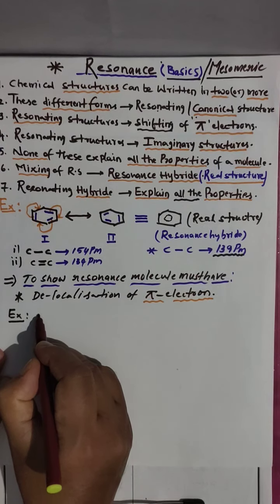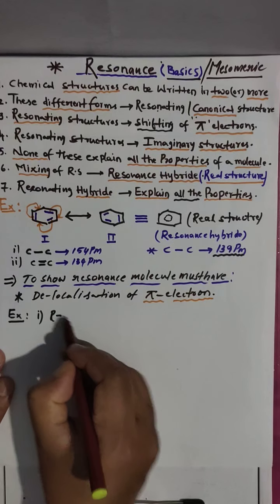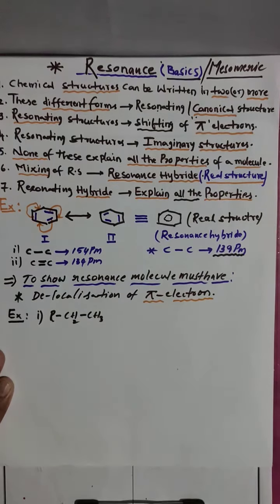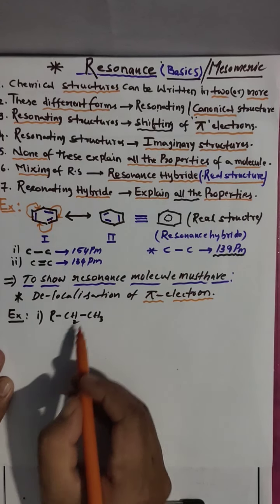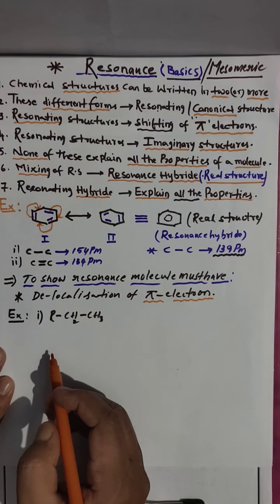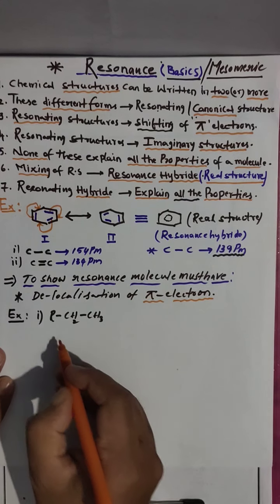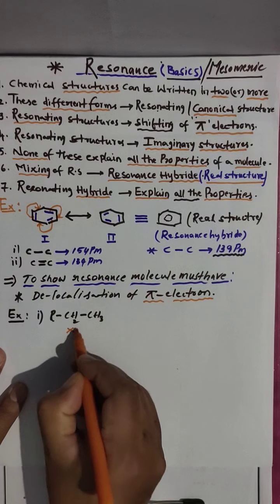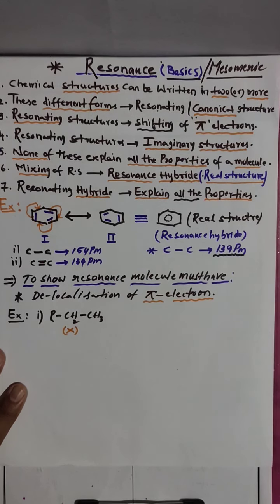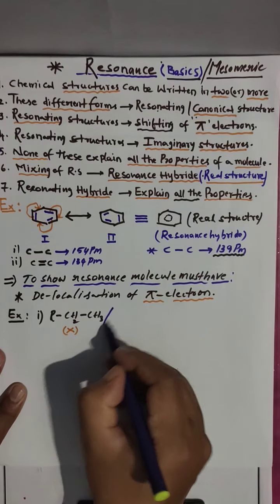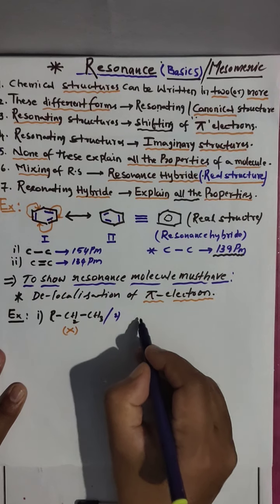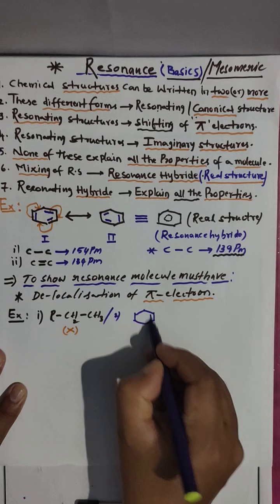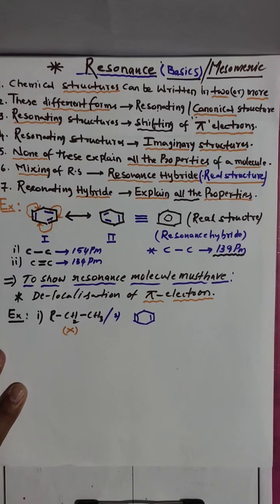Now I am giving you one example, R-CH2-CH3. Look here, all are single bonds, no double bond. That's why there are no pi electrons. It can't show resonance. Another example I am showing is a cyclic ring with 2 pi bonds.